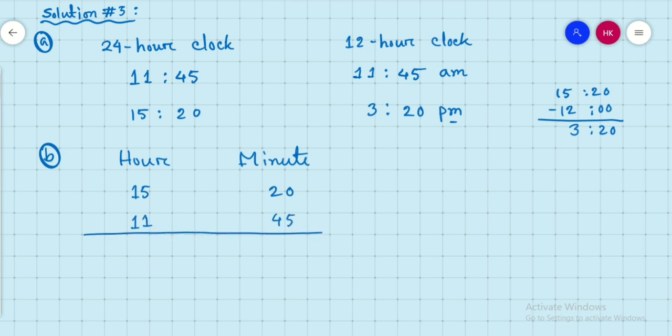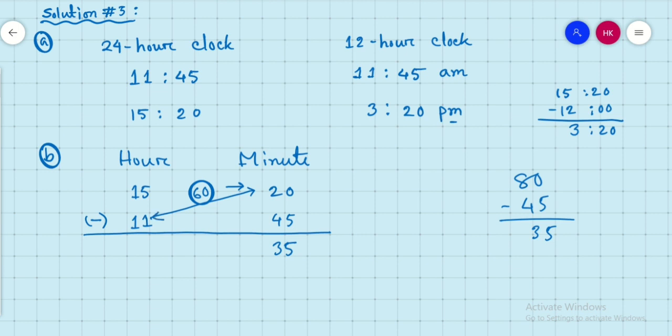Now we have to subtract here 20 minus 45, which is not possible, so you have to take 1 hour from the hours. 1 hour means 60 minutes, so if you take 60 minutes, 60 plus 20 is 80 minutes. From 80 minutes you have to subtract 45. 80 minus 45 will be 35, and this 1 hour you have to return again.